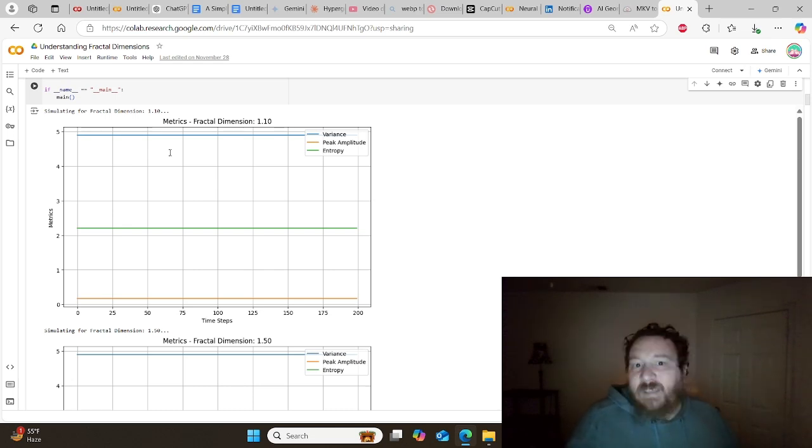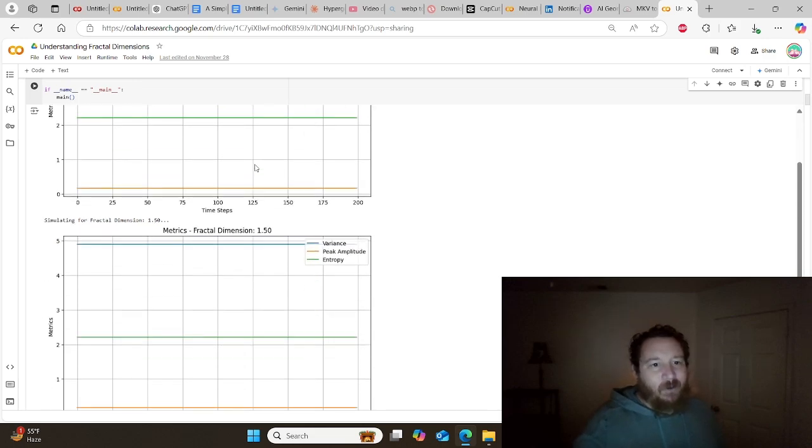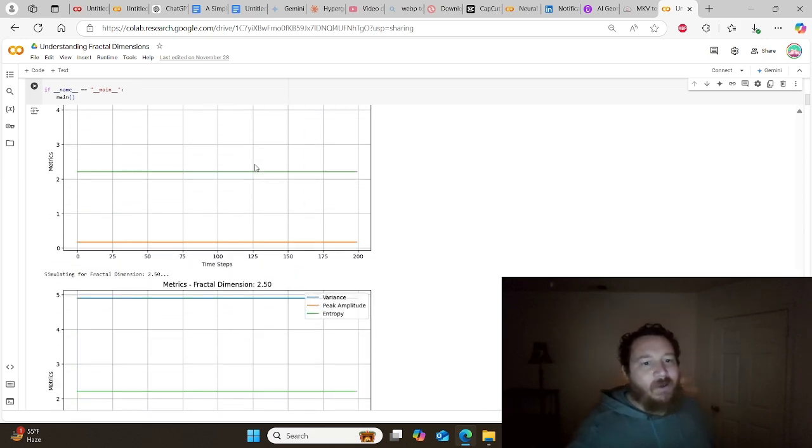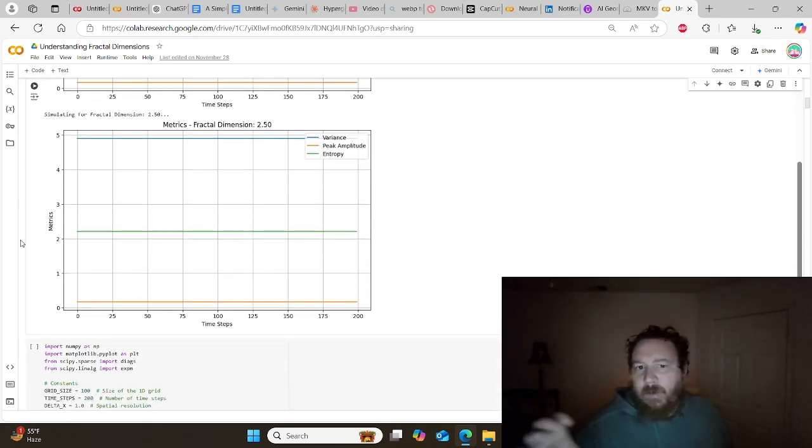We shouldn't be seeing, to me, this variance, this peak amplitude, and this entropy be steady over time. It's an interesting result, right? Again, we're looking at fractal spaces and fractal dimensions, with dimensions between 1.1 and 2.5. So we're looking at dimension 1.1, 1.5, 2.0, and 2.5. And what we can see is that in this space, they all operate uniformly, which is very unexpected. Uniform variance, uniform peak amplitude, and uniform entropy.